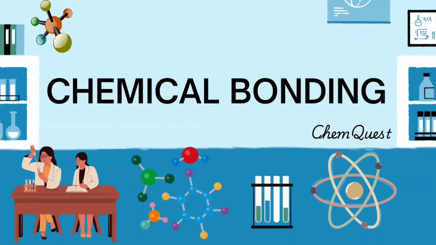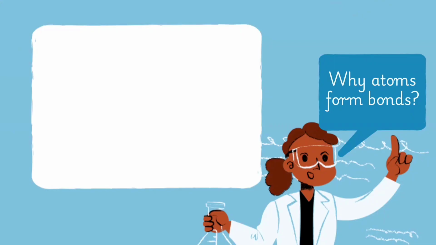Hello students, today you will come to know about chemical bonding. But before studying chemical bonding, there is a question: why do atoms actually form bonds with each other? As you know, noble gases in the periodic table do not form bonds with any other atom. They are stable in the atomic state, while the rest of the atoms need to form bonds.